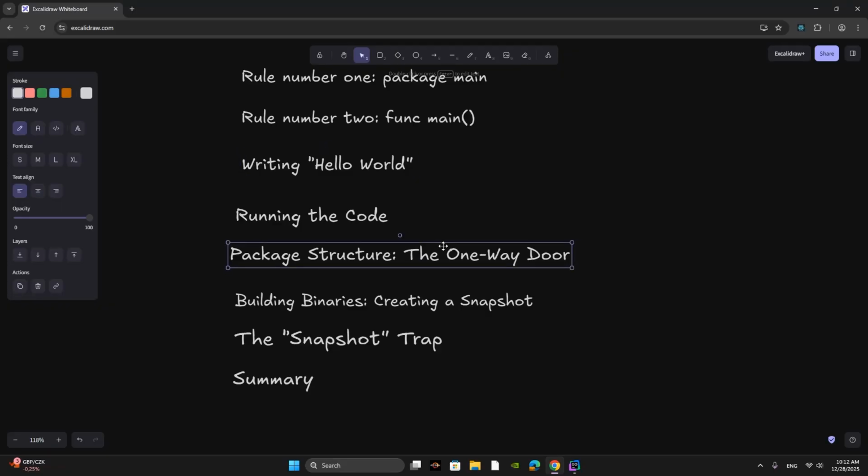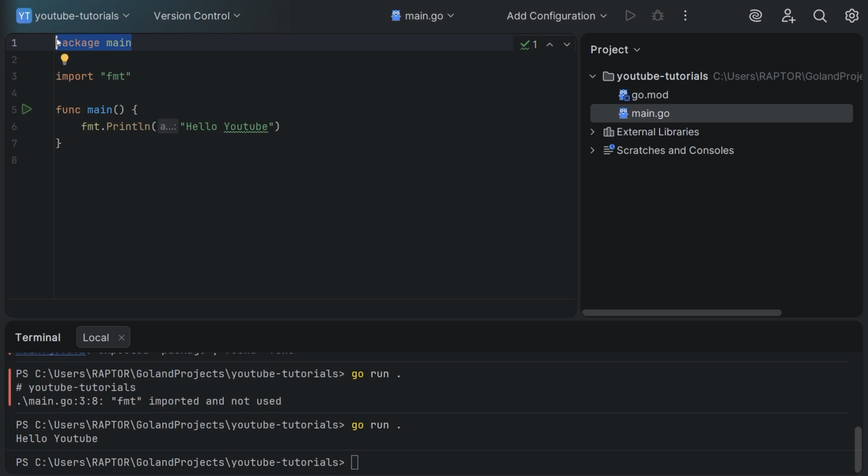The next topic is package structure. It's the one-way door. As your application grows, package main will import other packages: database logic, routing, business rules. But there is a strict architectural rule you must understand. This is a one-way door. Package main can import other packages. Other packages cannot import package main. And package main exists only to wire the application together and execute the program via func main. It should never contain reusable logic. This rule forces clean architecture by design.